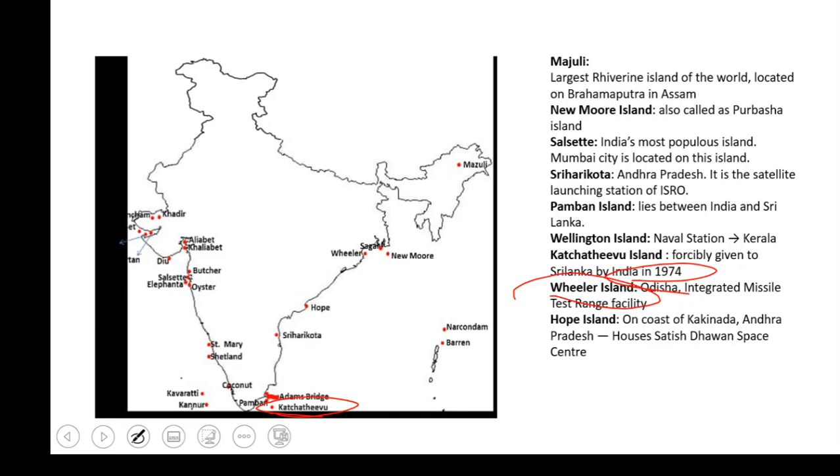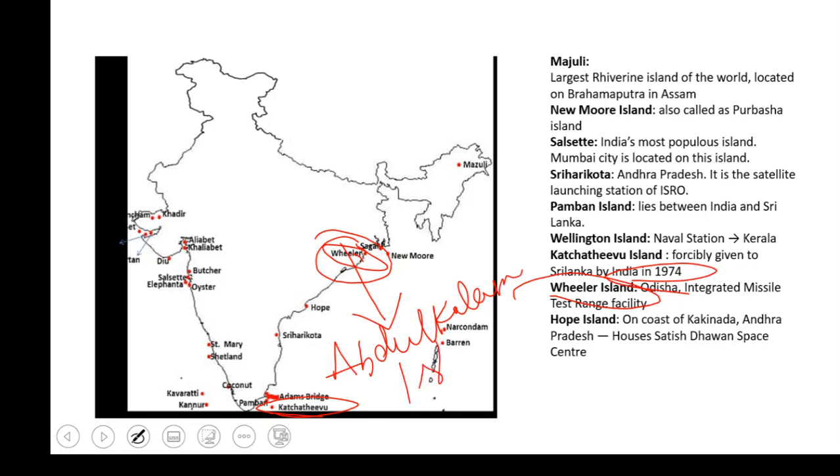And the next one is Wheeler Island. This Wheeler Island is in Odisha, and it was the missile test range facility. All the missiles are fire tested from this place. The new name of this Wheeler Island is Abdul Kalam Island. It is a place from where missiles are fire tested.